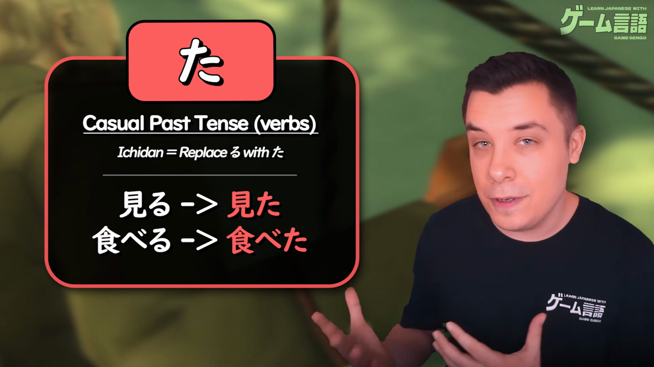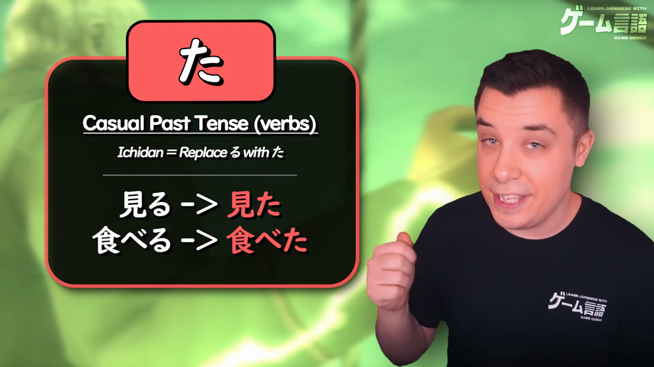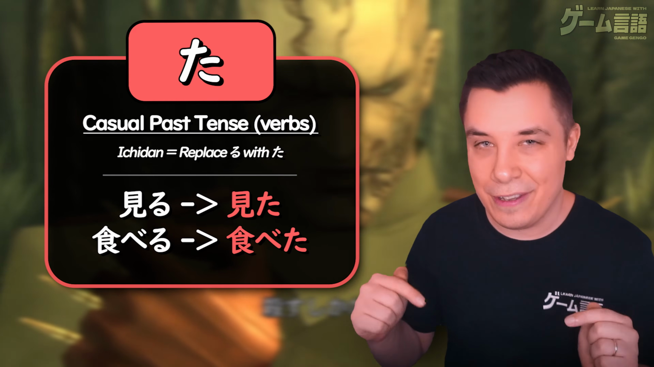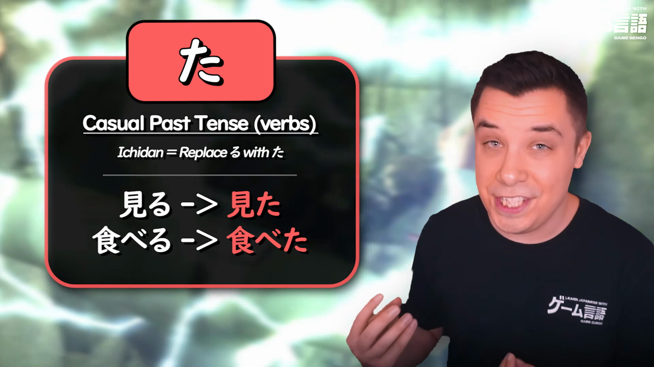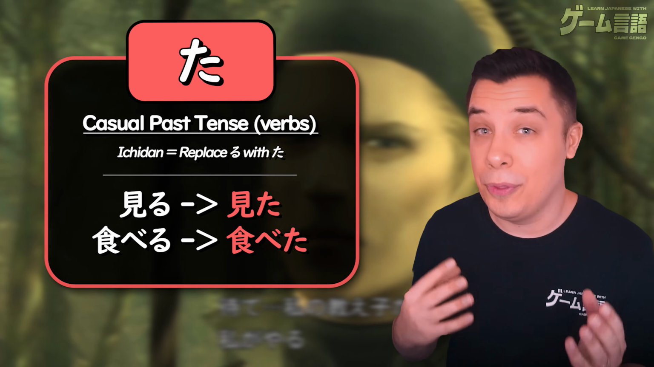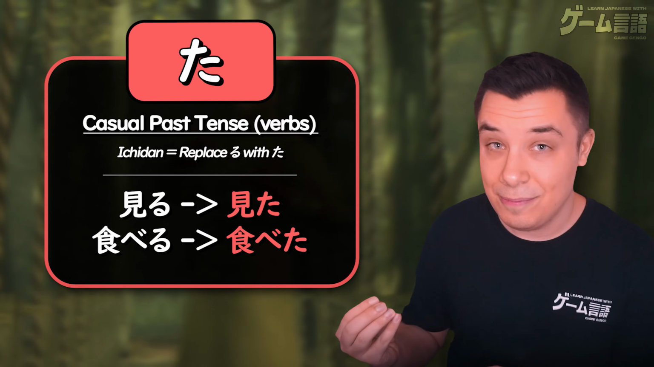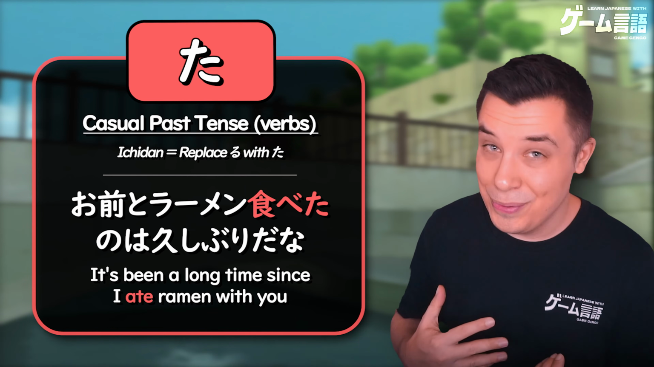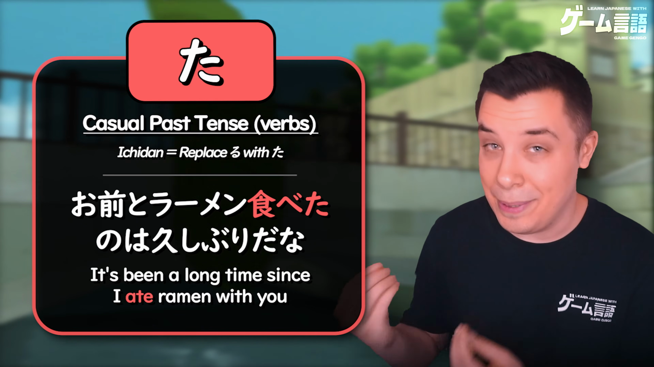For verbs, you first need to identify whether the verb is an Ichidan verb or a Godan verb. If you'd like more information on that, check out my verb conjugation video. But for Ichidan verbs, like miru, to look, all you need to do is drop the ru and add ta. That's it. So miru turns into mita. Taberu, to eat, turns into tabeta.